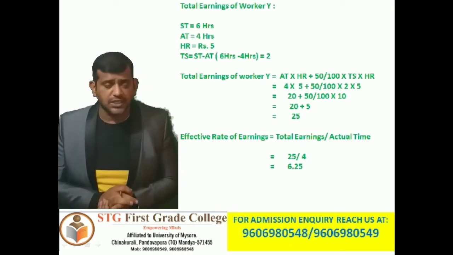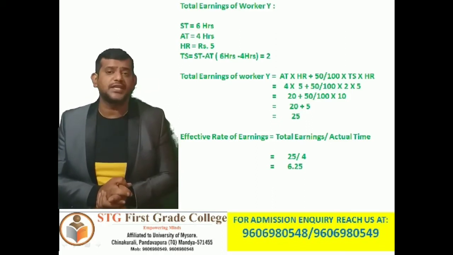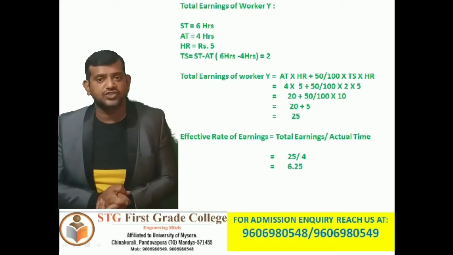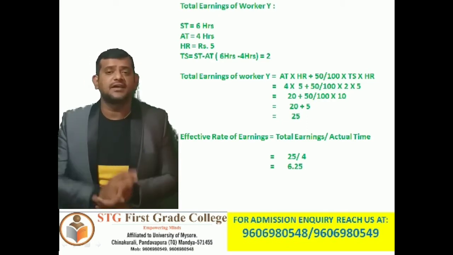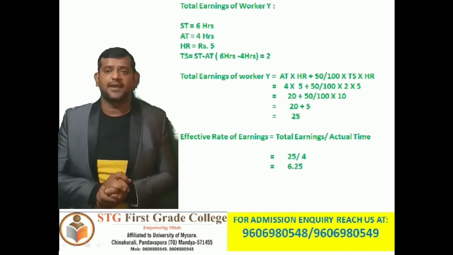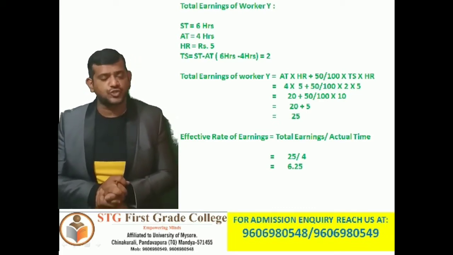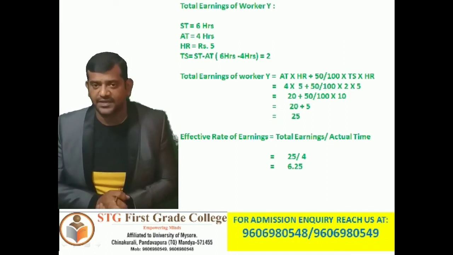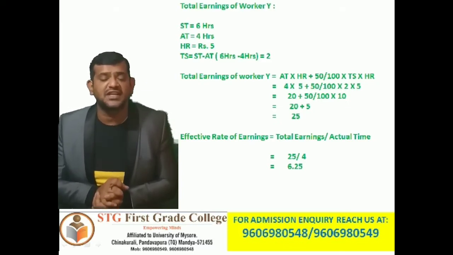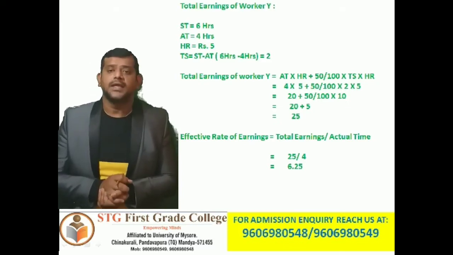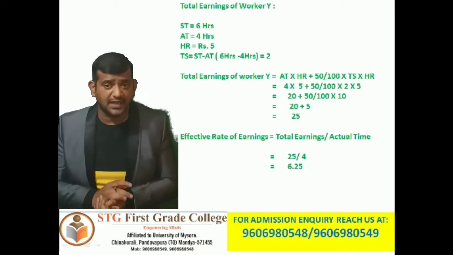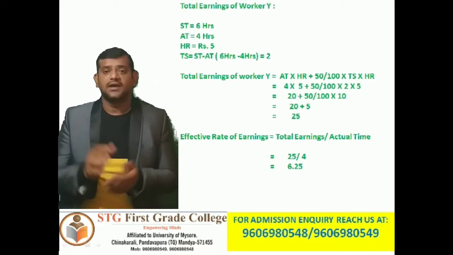Now total earning of worker Y: AT into HR plus 50 divided by 100 into time saved into HR, that is hourly rate. So let us see, AT is 4 into HR is 5, plus 50 divided by 100 into time saved is 2 hours into hourly rate is 5 rupees. So calculate the multiplication on both ends. 4 5s are 20 plus 50 divided by 100 into 2 5s are 10. So 20 plus 50 divided by 100 into 10 is the next step.